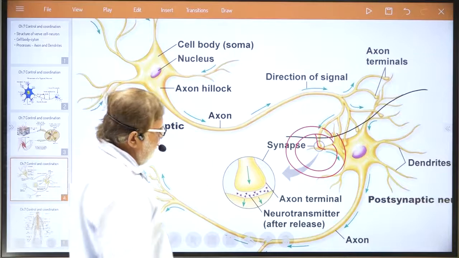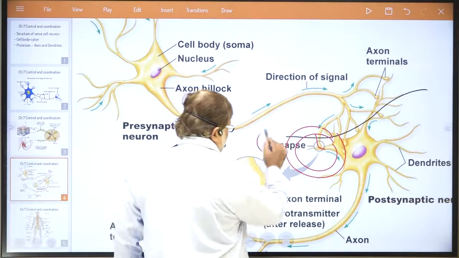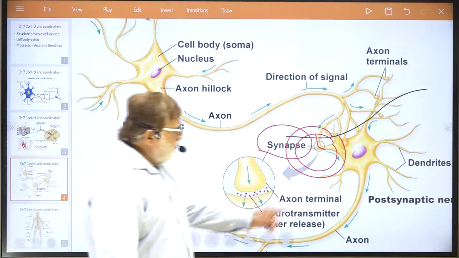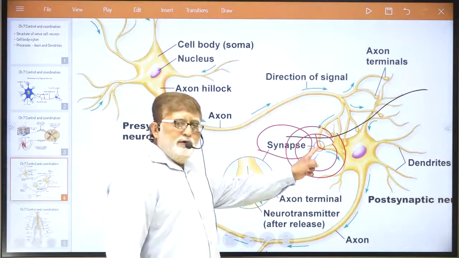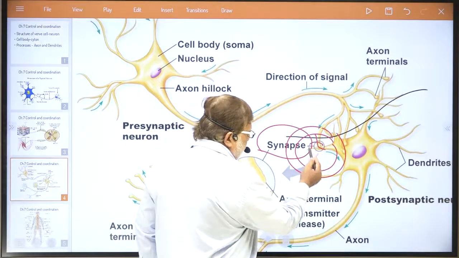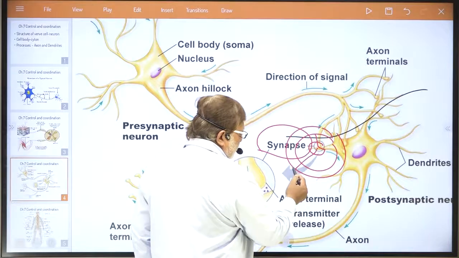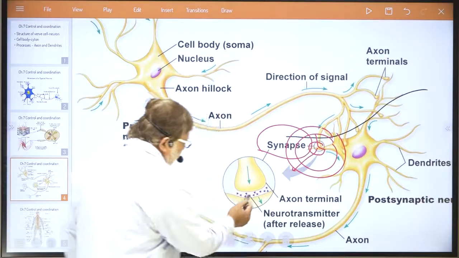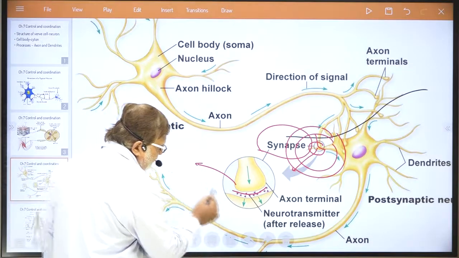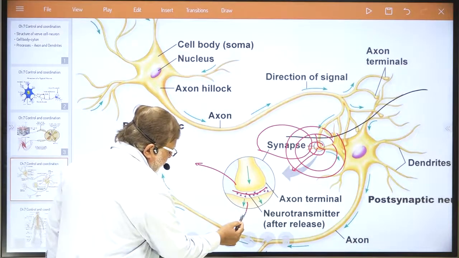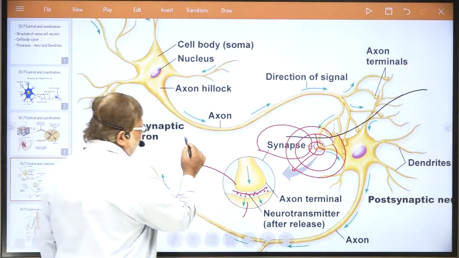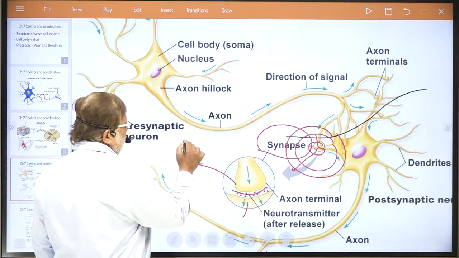Understand? Many times in the board exam you are asked about synapse. What is synapse? It is a very minute physiological connection. Why am I using the word physiological connection? Because there is a minute gap between the axon terminal of the posterior cell and the dendrites of the next cell. That is why I never use the word physical connection.